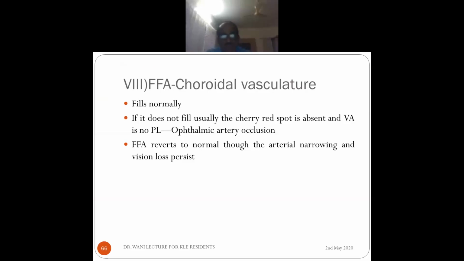In FFA, choroidal vasculature fills normally, and if it does not fill, there is usually no cherry red spot, and the visual acuity is no PL. So this is not central retinal artery occlusion, it is actually ophthalmic artery occlusion. In ophthalmic artery occlusion, both choroid as well as retina are not supplied. That's why there is total dark. Then you should know that fluorescent angiogram reverts to normal, though the arterial narrowing and vision loss persist with time. If you do fluorescent angiogram later, it may be normal.